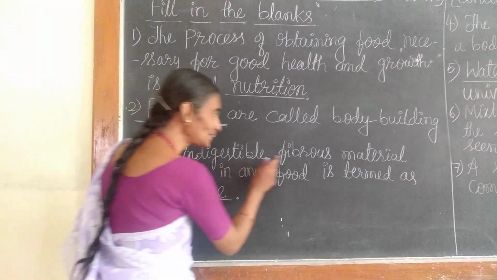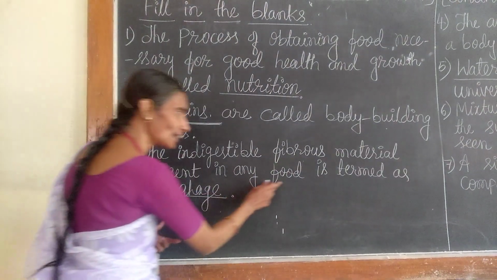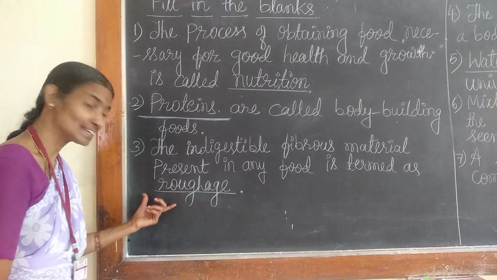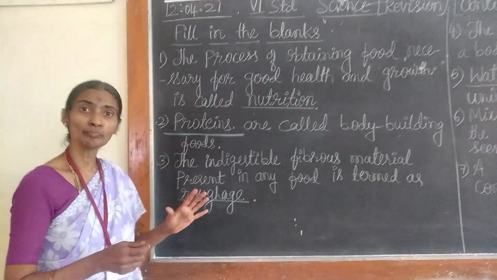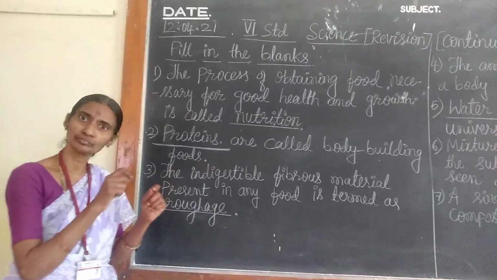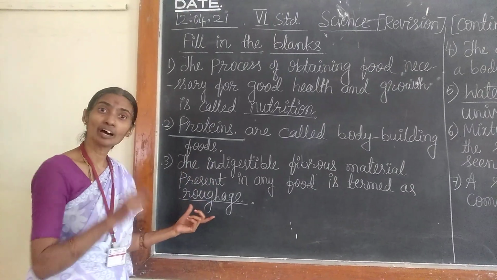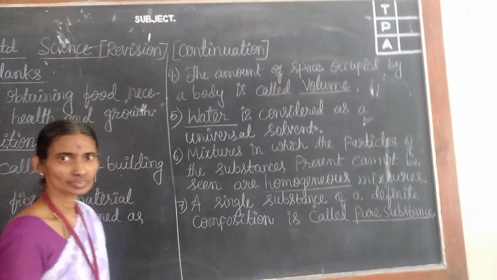Third, the indigestible fibrous material present in any food is termed as dash. That is roughage. You know already, fibrous food, all the cover or peel of the fruits and vegetables, even cereals, they contain a fibrous material that is called roughage.